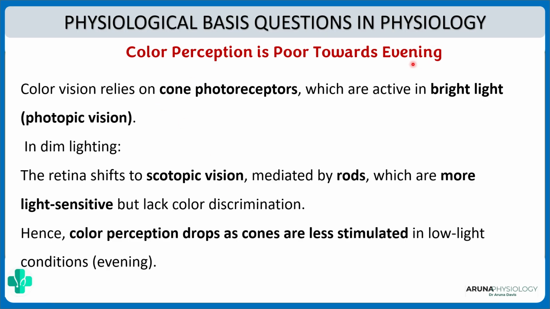Now towards the evening, what will happen? The amount of light is less. So in dim light, what is going to be activated? It is the rods. Now you know rods, they are not cones, no? So naturally they can help in vision but not in color discrimination. That is why the color perception will decrease as the cones are less stimulated in the dim light. That is why we have poor color perception towards the evening.